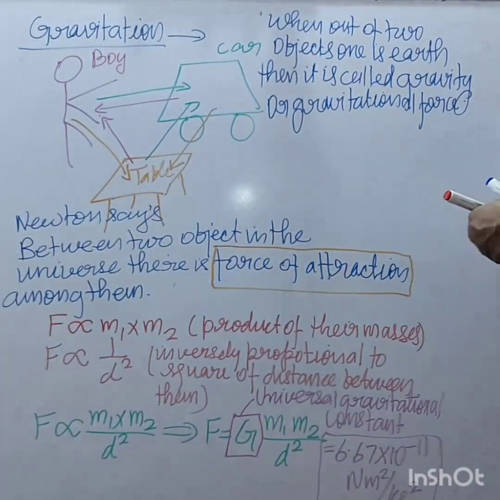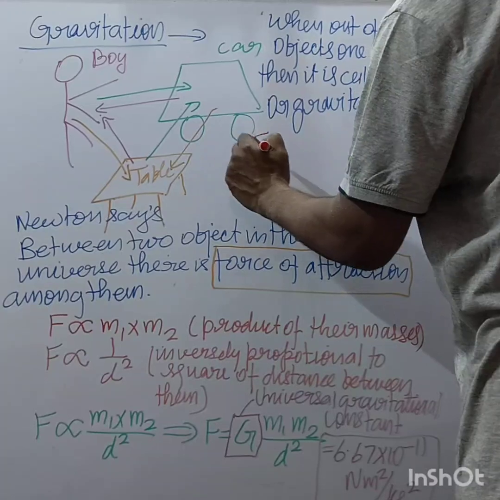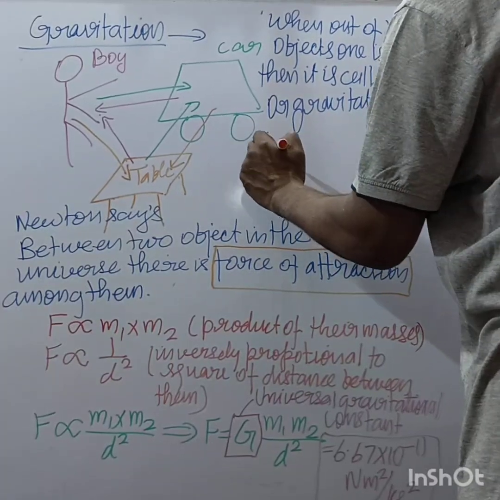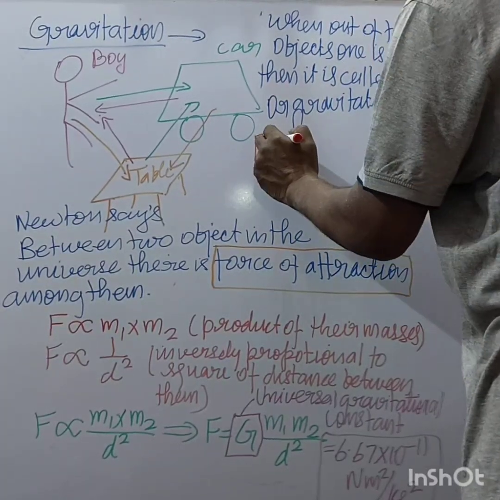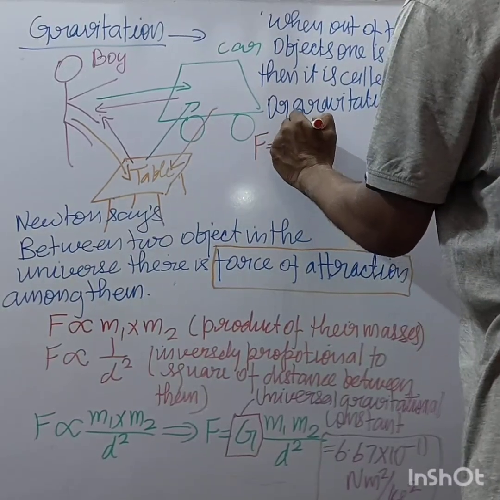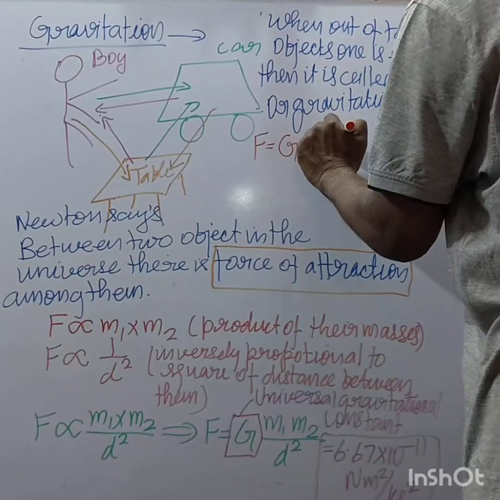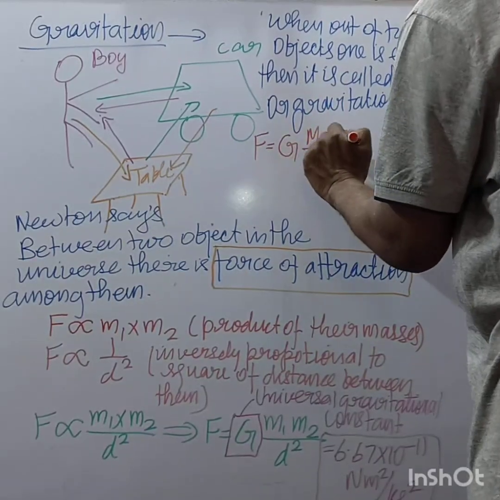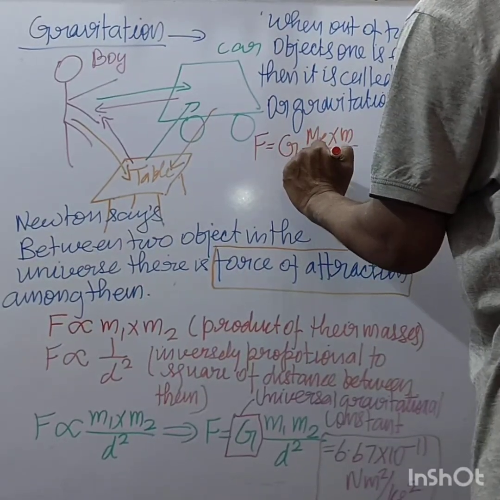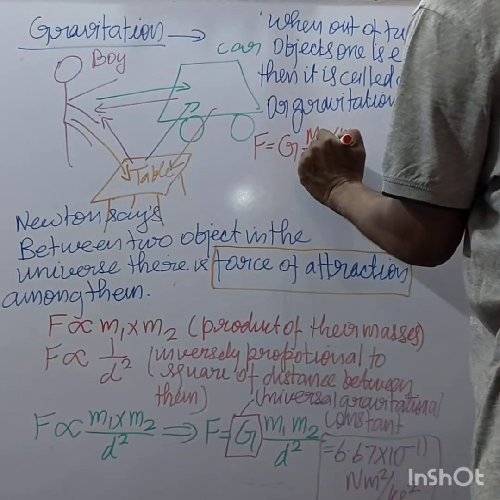So F is equal to capital G Me, mass of earth, into mass of object upon radius of earth, right? Whole square.